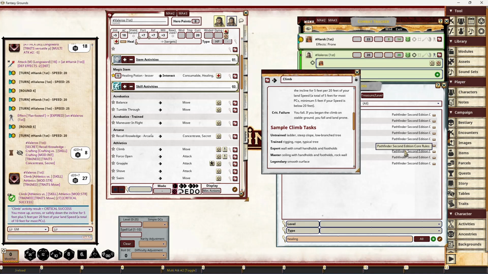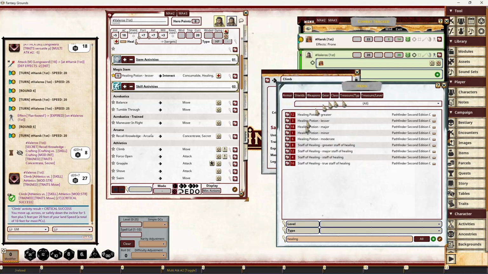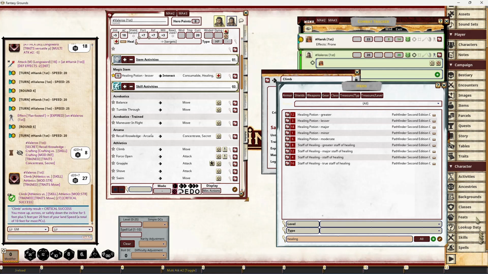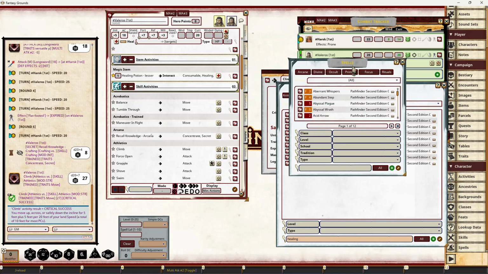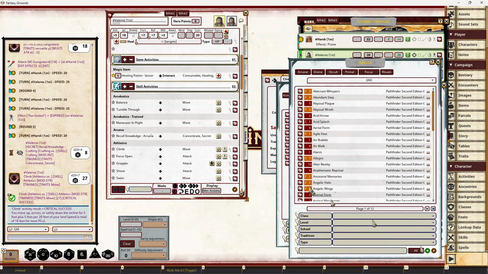If somebody's doing recall knowledge against a goblin or something like that, you can do it against items. So if somebody was trying to identify a healing potion, that would be a DC 30. If somebody's trying to learn or identify a spell, you could drag the spell into there and notice the spell level it uses for that, which is different than item or creature levels, and that's a DC 23 to identify that spell.